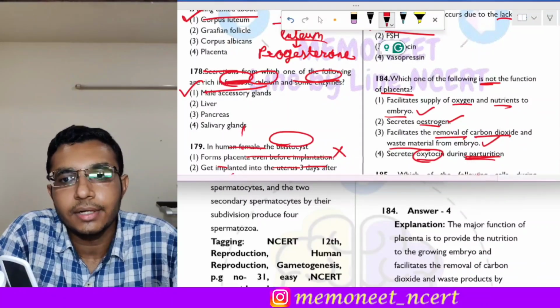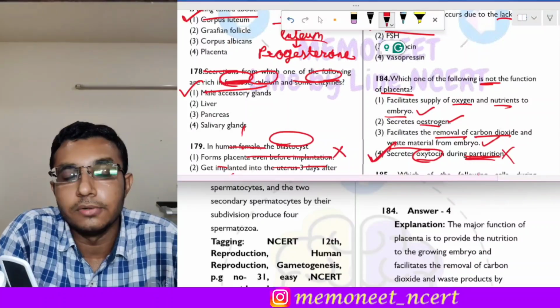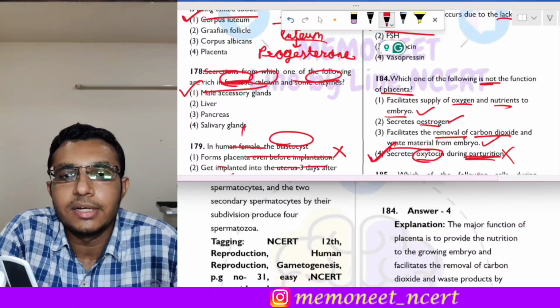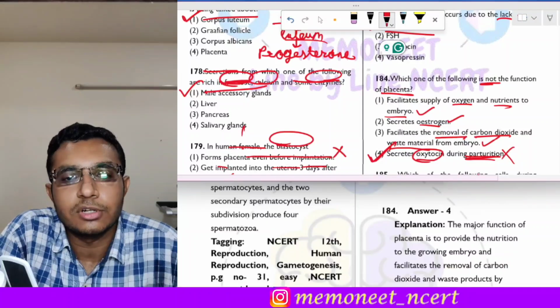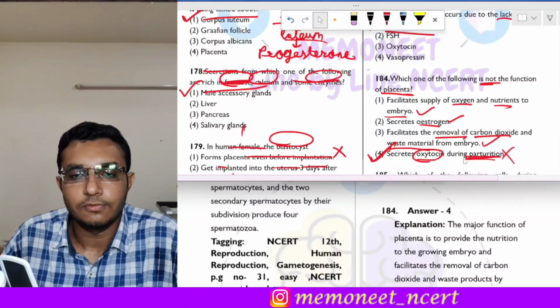So is this correct? No. Oxytocin is secreted by the posterior pituitary during parturition. It is not secreted by the placenta, so it is not the function of placenta to secrete oxytocin. So the correct answer of this question is option 4.